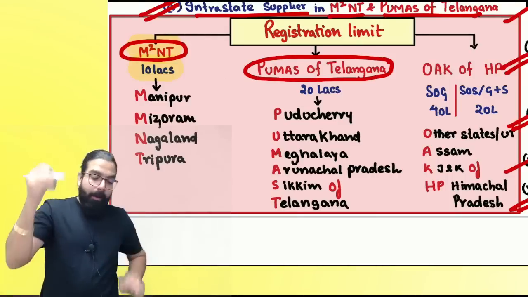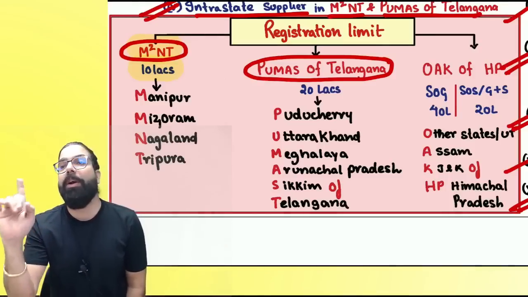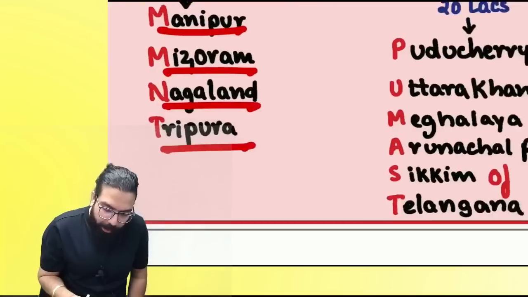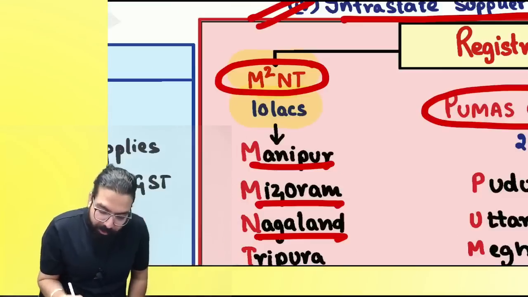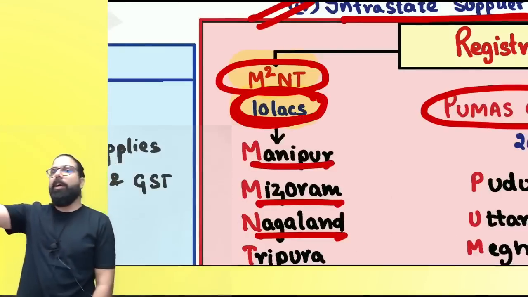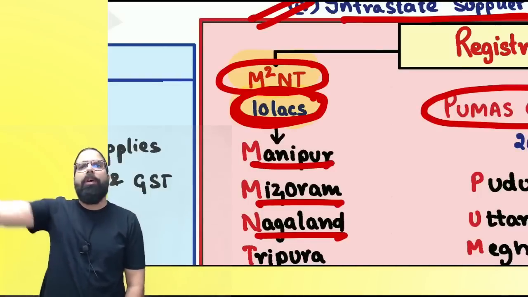Very important. Listen. In your exam, remember, if you are from the states of M square NT, what is M square NT, everyone? Manipur, Mizoram, Nagaland, Tripura. Can you tell me the registration limit? If you are a supplier of goods, 10 lakh. If you are a supplier of service, also 10 lakh rupees. Are we 100% clear? Supplier of goods also 10 lakh. Supplier of service also 10 lakh.